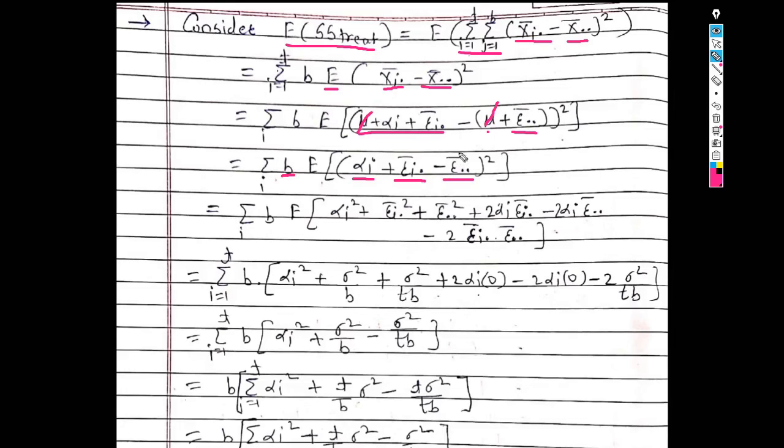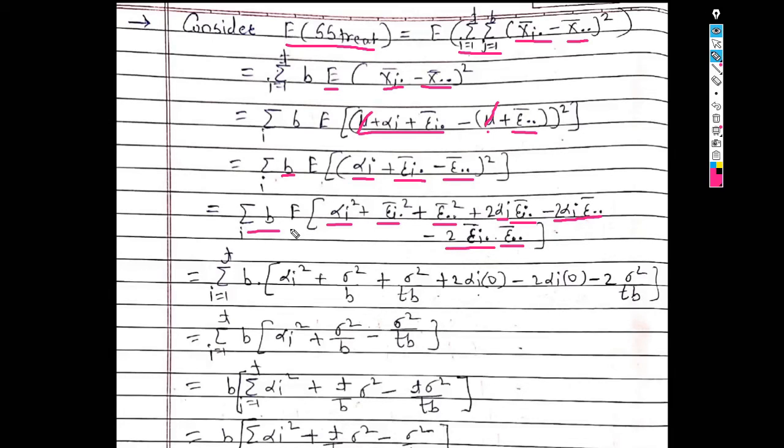Now take square of this bracket. So here we use the a plus b plus c bracket square formula. So we get summation over i into b expected value of, in bracket, alpha i square plus epsilon i dot bar square plus epsilon dot dot bar square plus 2 times alpha i into epsilon i dot bar minus 2 times alpha i into epsilon dot dot bar minus 2 times epsilon i dot bar into epsilon dot dot bar.